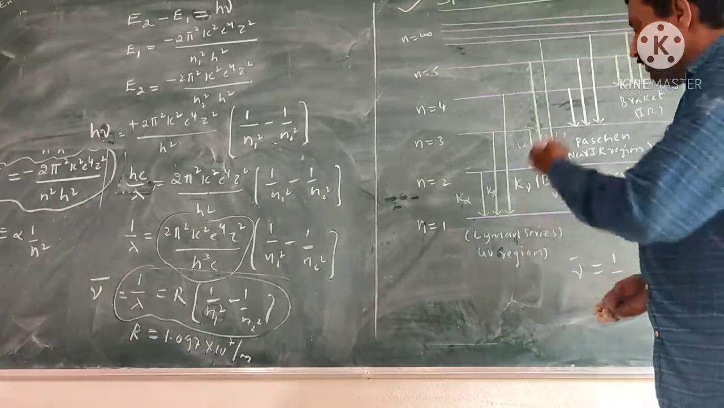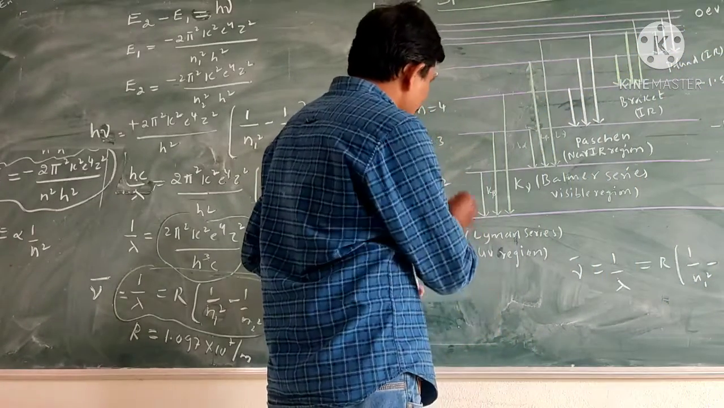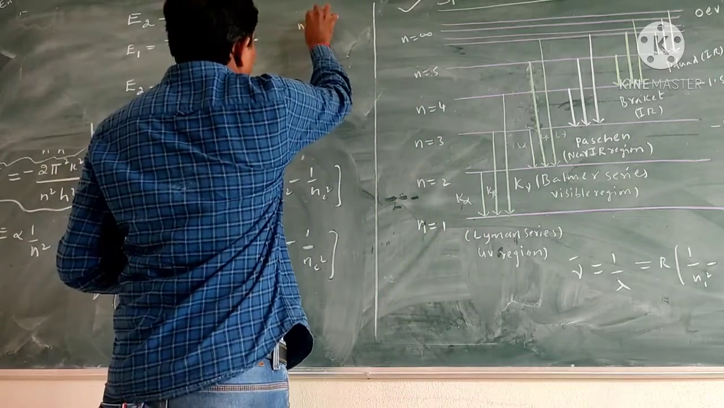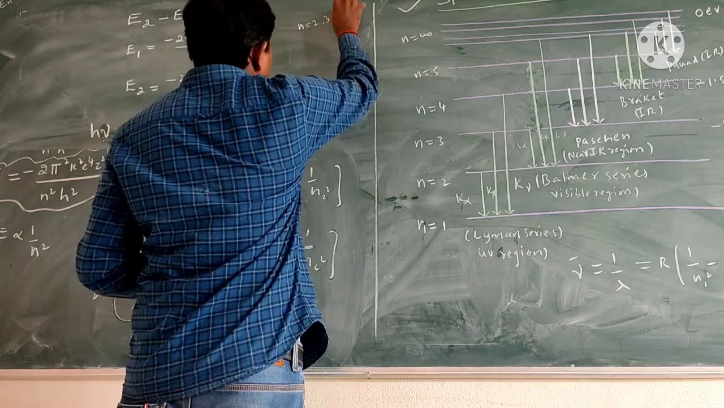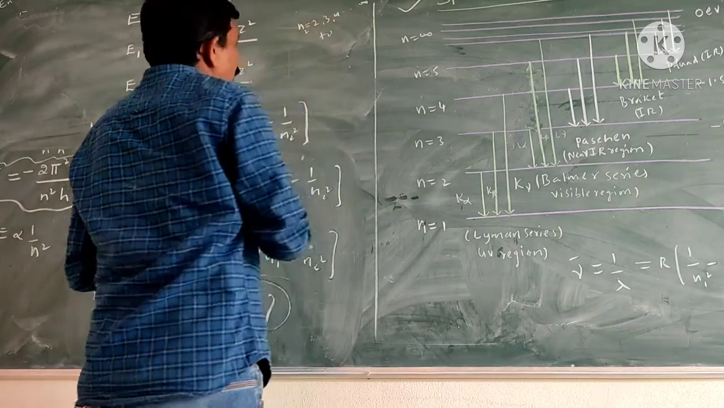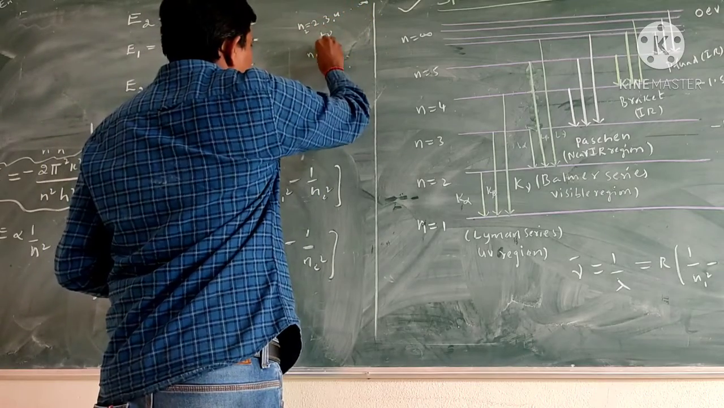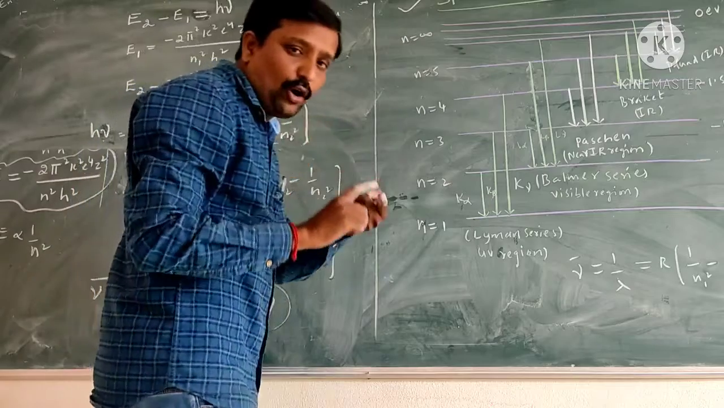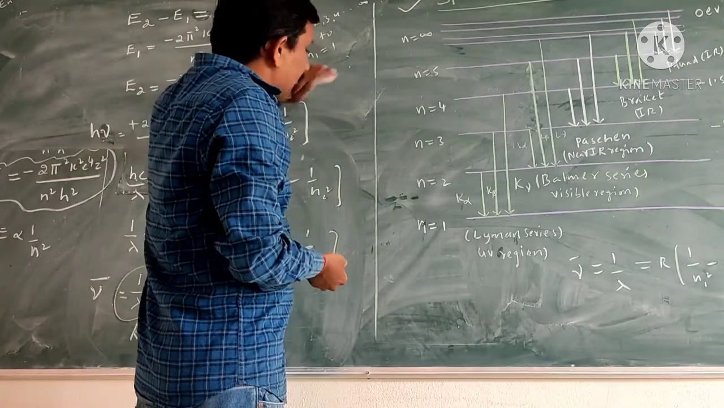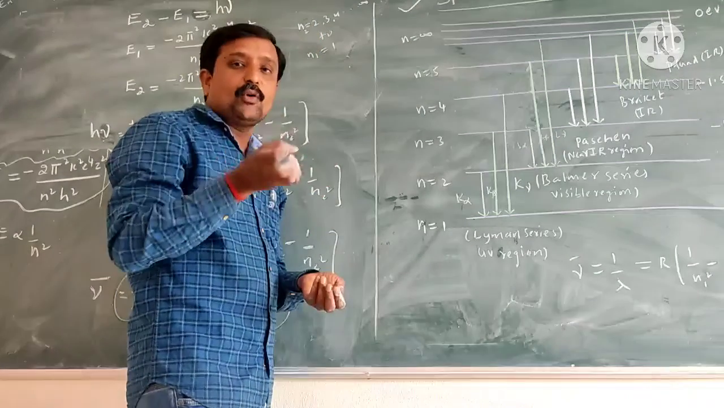Consider the transition of the electron from n2 equal to 2, 3, 4 and so on up to infinity, to n1 equal to 1. If the electron transitions from a higher energy level n2 to n1, it emits some amount of energy.